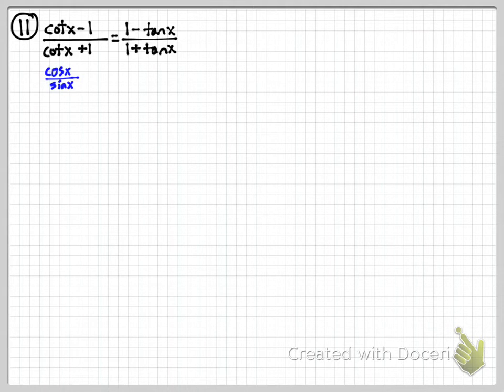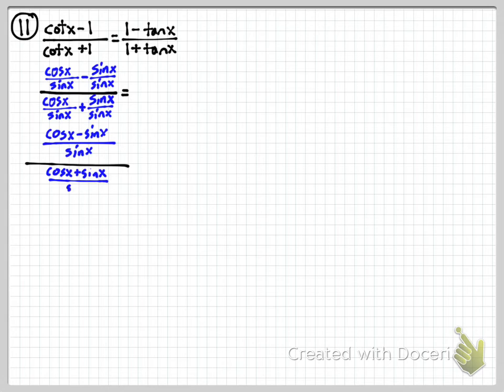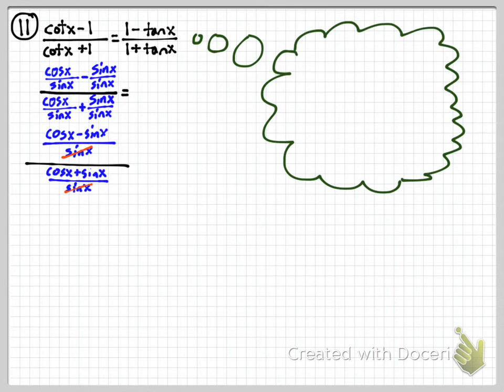And I'm going to change 1 into sine over sine because I want a common denominator on top so I can combine some things and simplify. On the denominator, I'm going to do the same thing, so it's exactly the same with the exception that you have addition instead of subtraction there. Then I'm going to add those fractions, or subtract them in the case of the numerator, and you get sine of x over sine of x. At this point, I'm kind of stuck because I just don't see how this is going to get us to tangent of x. So what I'm going to do here, oh, by the way, you could divide those sines out.